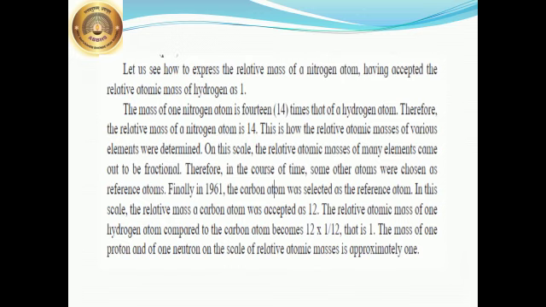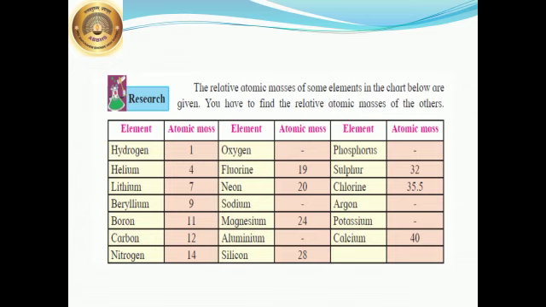The relative atomic mass of one hydrogen atom compared with carbon atom becomes 12 multiplied by 1 upon 12, that is equal to 1. The mass of one proton and one neutron on the scale of relative atomic mass is approximately 1. So you can see in the chart given below, hydrogen atomic mass is 1, helium 4, lithium 7, beryllium 9 and so on. Oxygen it is 16, sodium, magnesium, aluminum, and so on it is given.